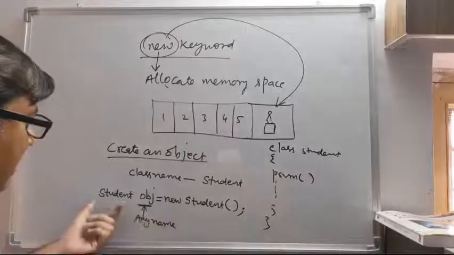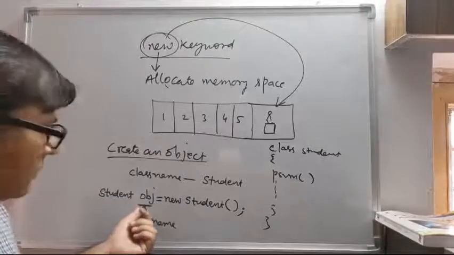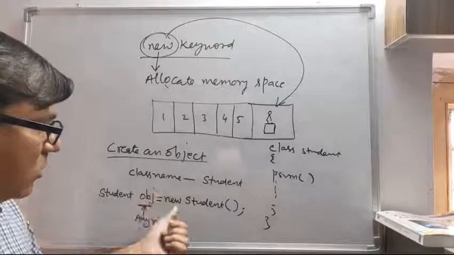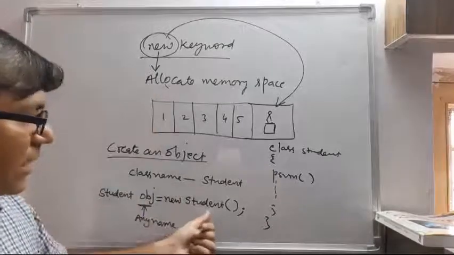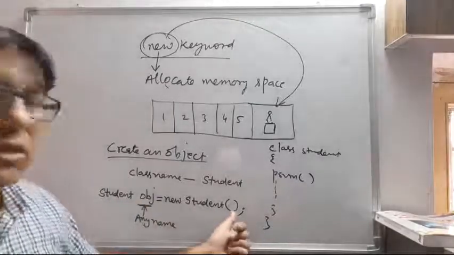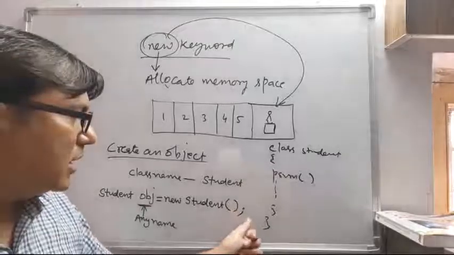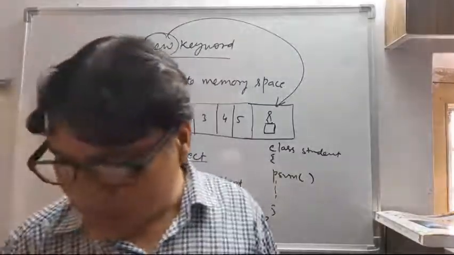How do we write it? First the class name, then any name, obj is equal to new. This is the keyword new. Then again the class name, that is student, then bracket open, bracket close, and then semicolon. So this is all that is given in this chapter.